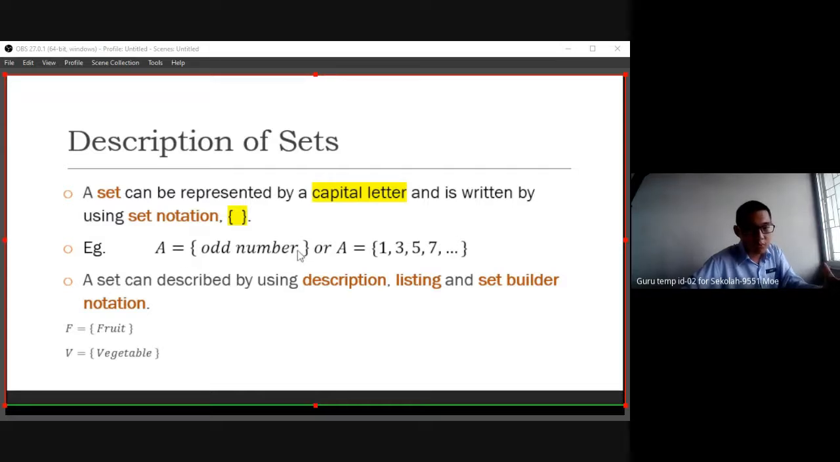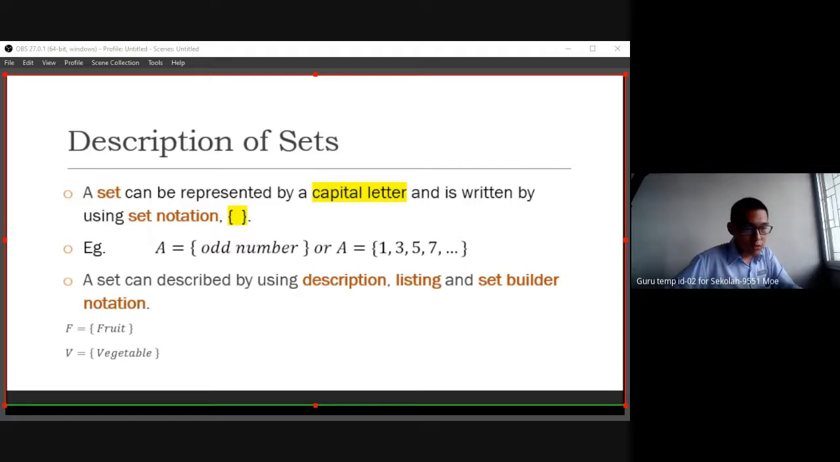We can list out the odd numbers, the elements inside. We write A equal to, open the bracket, and inside the set we have elements 1, 3, 5, 7, and so on. We cannot write all the odd numbers, so we just put dots and close it. These odd numbers are in the set with the common characteristic that they are odd, they cannot be divided by 2. A set can be described using description, listing, and set builder notation.